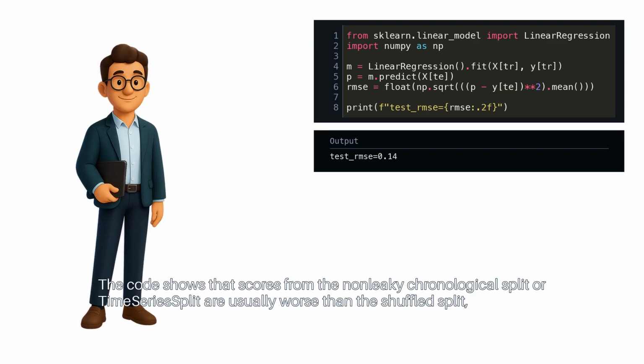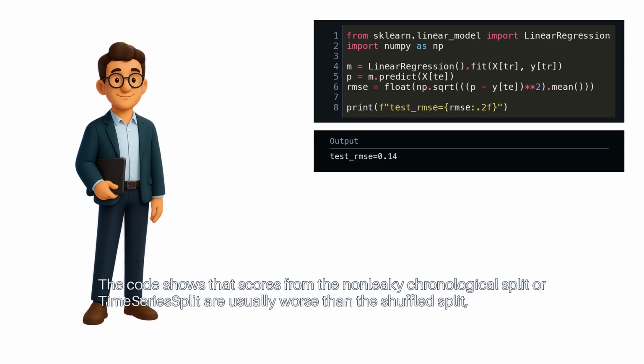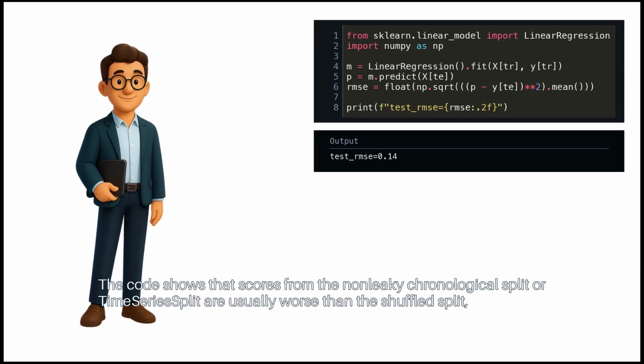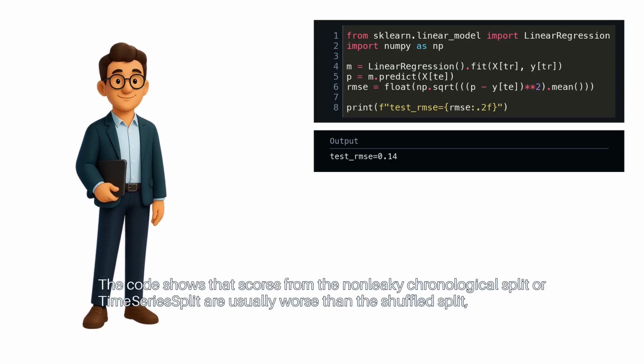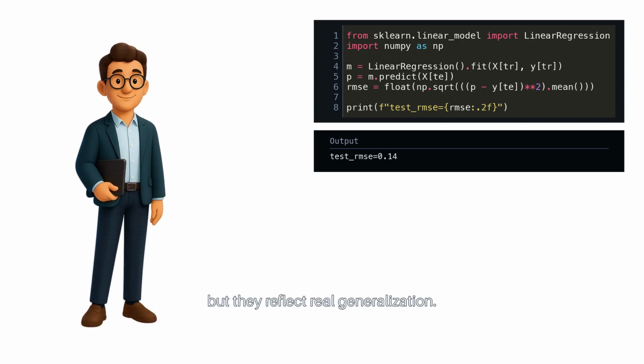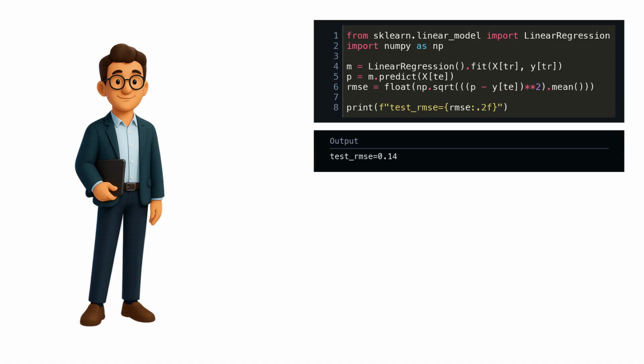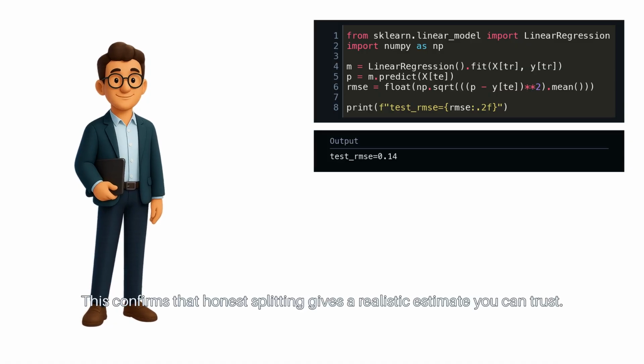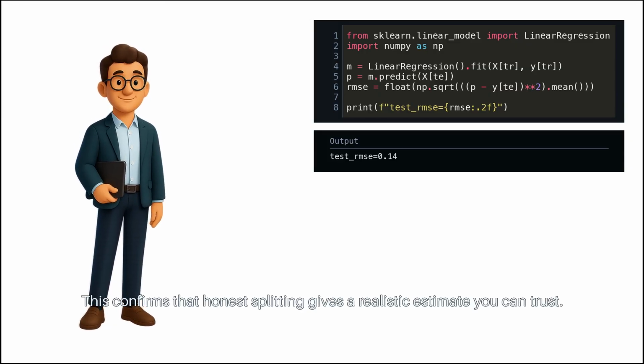The code shows that scores from the non-leaky chronological split, or TimeSeriesSplit, are usually worse than the shuffled split, but they reflect real generalization. This confirms that honest splitting gives a realistic estimate you can trust.